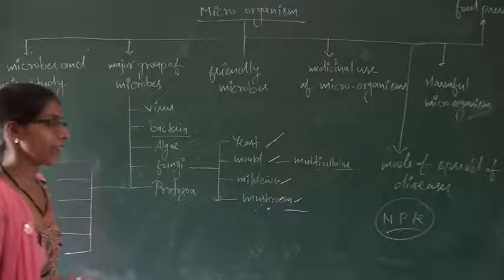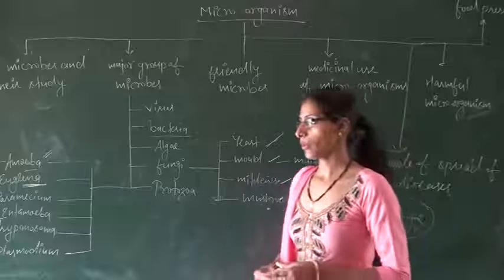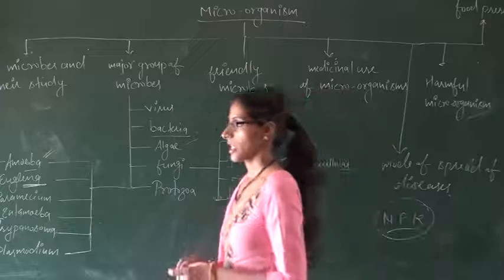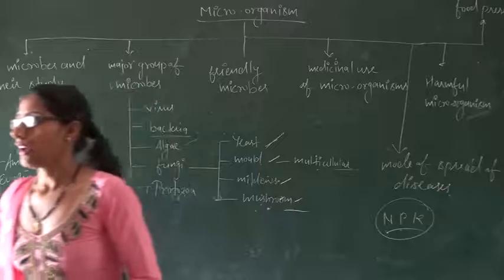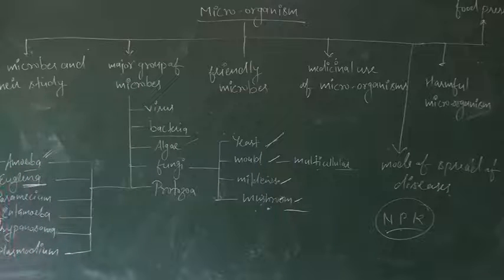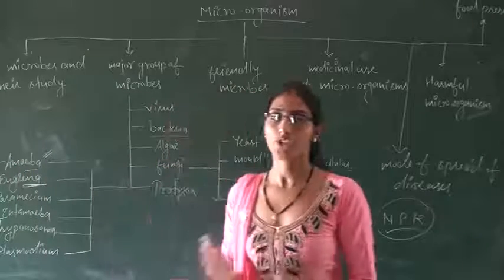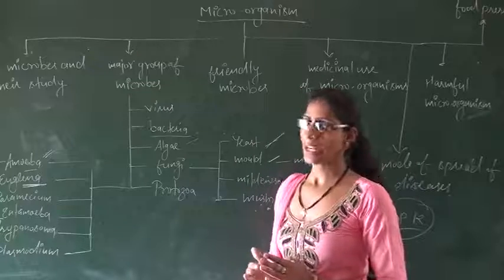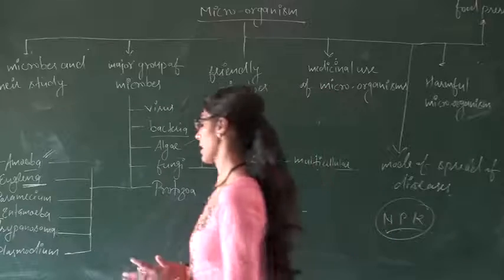In the process of nitrification, the ammonia compounds are further converted into other compounds such as nitrates, nitrites, etc. After that, denitrification. In the process of denitrification, the nitrates and nitrites formed from the nitrogen gas present in our atmosphere get converted back into nitrogen.